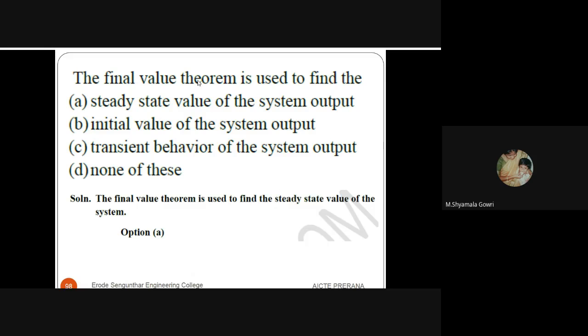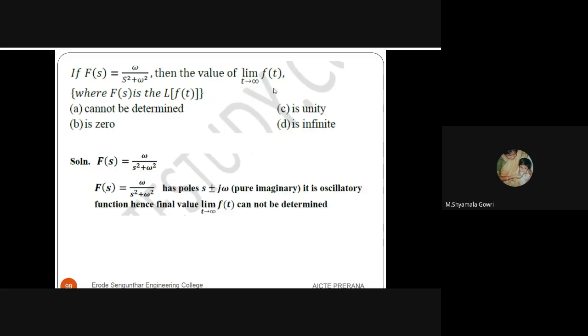Next question. The final value theorem is used to find the steady state value of the system output. The final value theorem is for finding the steady state value of the system output is the right answer. Next question. If F(s) is equal to omega by s squared plus omega squared, then the value of the limit as t tends to infinity of f(t) is: cannot be determined, is unity, is 0, or is infinity. The answer is it cannot be determined.